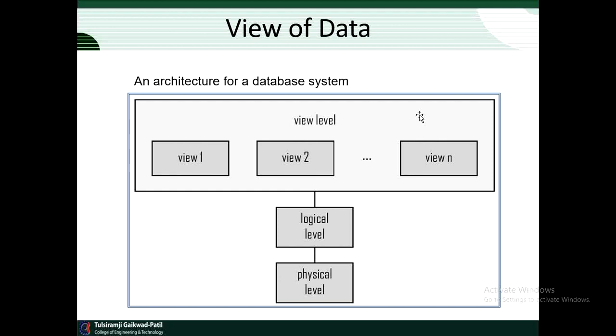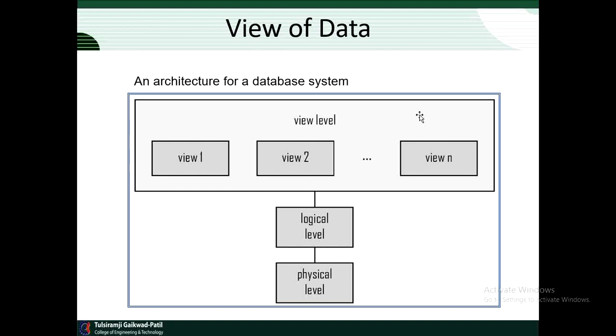So here you can very easily see that on the top the view level is available. The view level is the part of the user, where view 1, view 2 and view 3 are available.